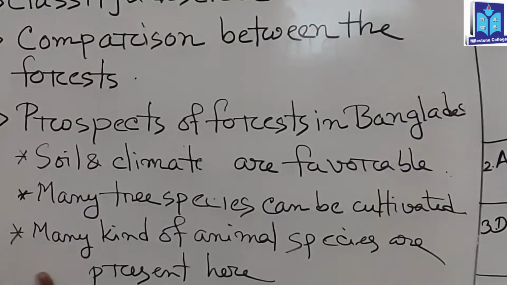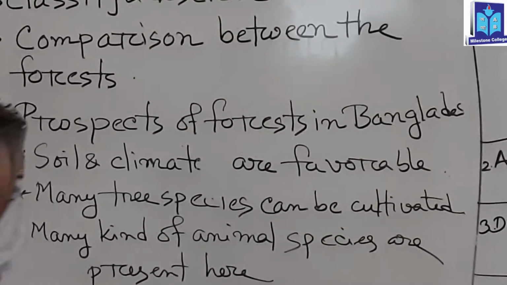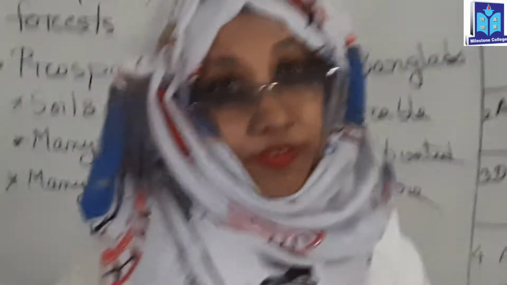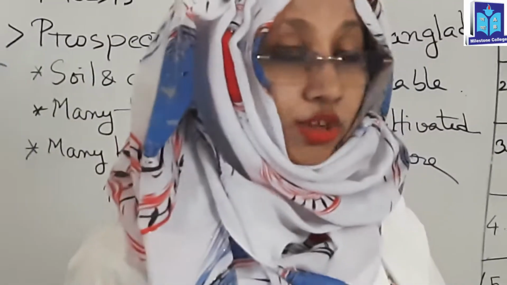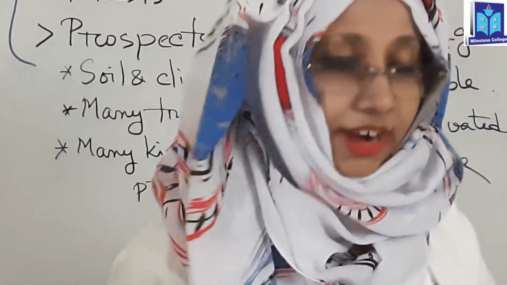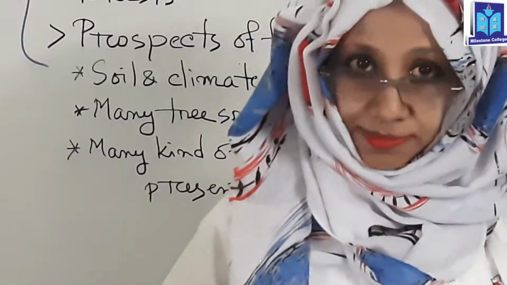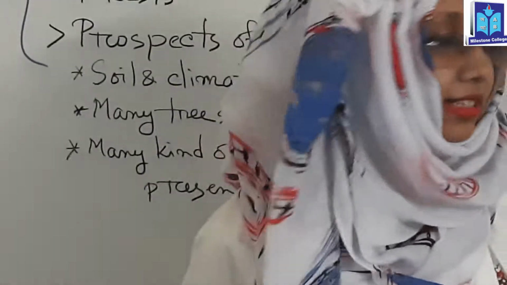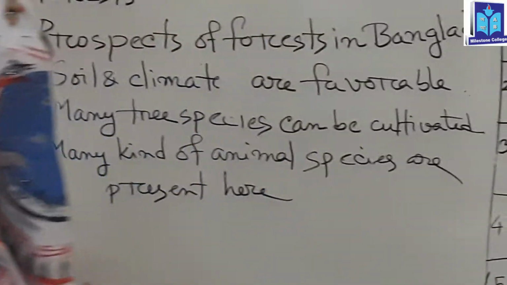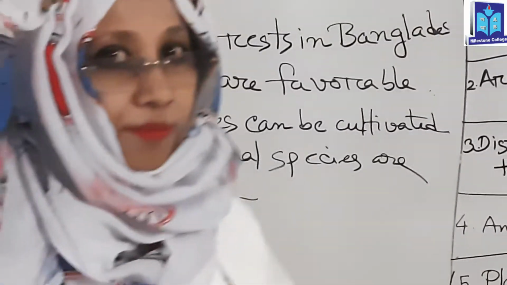Now many kinds of animal species are also present here. Many kinds of animal species, that is Royal Bengal tiger and various kinds of deer, etc., are very important species in Bangladesh in the forest types of Bangladesh. So these are the most important prospects of Bangladesh.